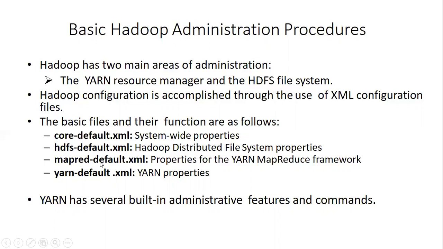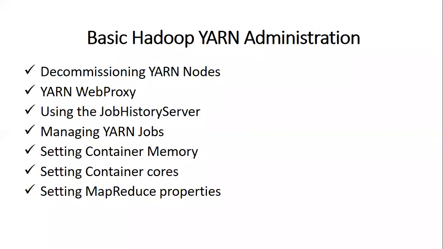MapReduce has the MapReduce framework properties. Yarn default XML has the YARN properties. YARN has several built-in administrative features and commands. Let us look into them, some of the basic Hadoop YARN administration.